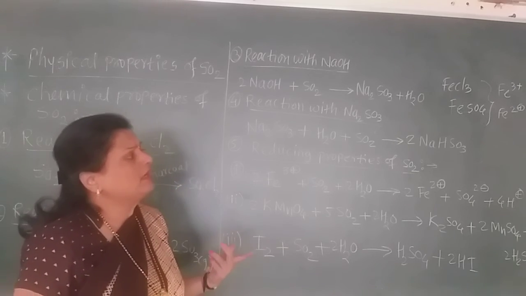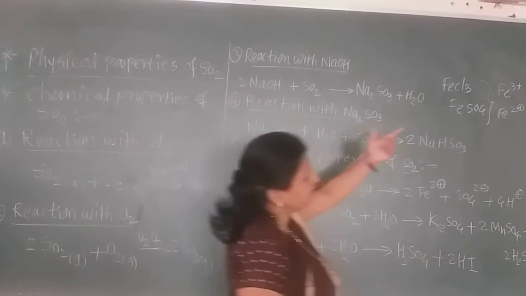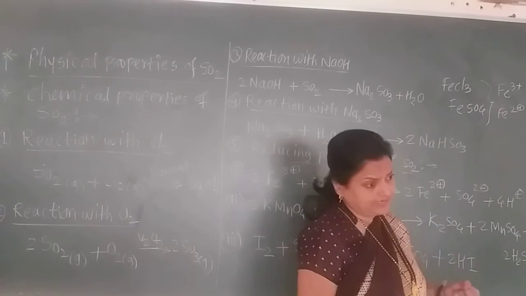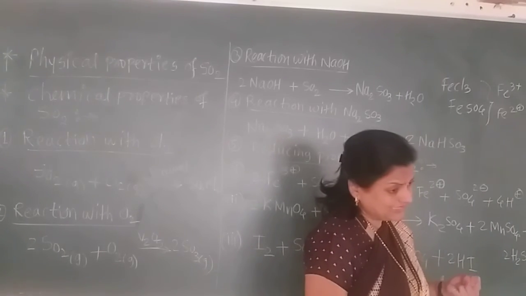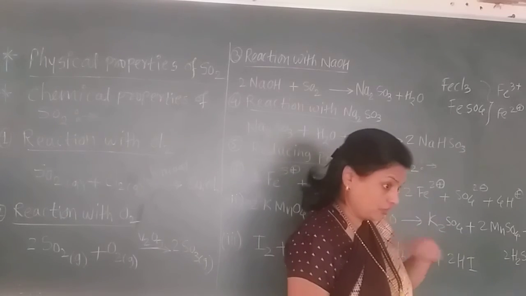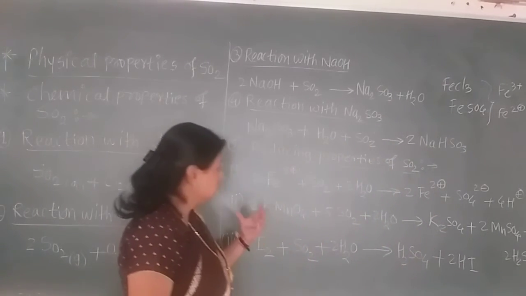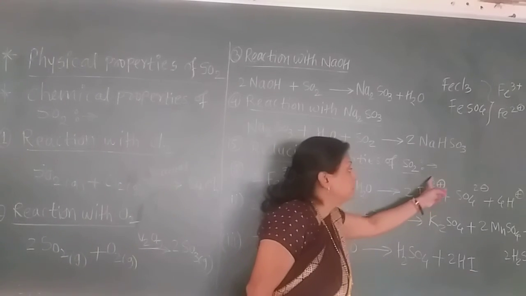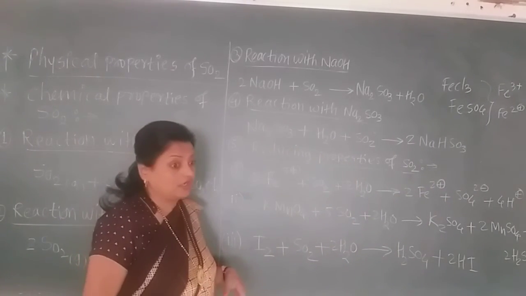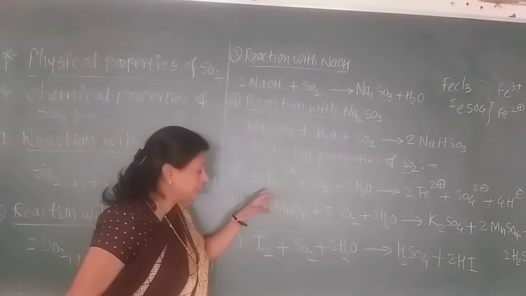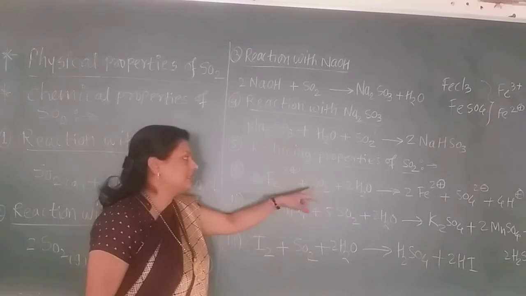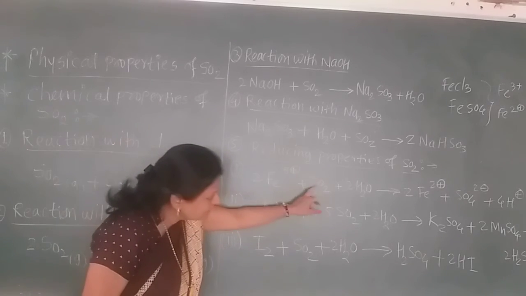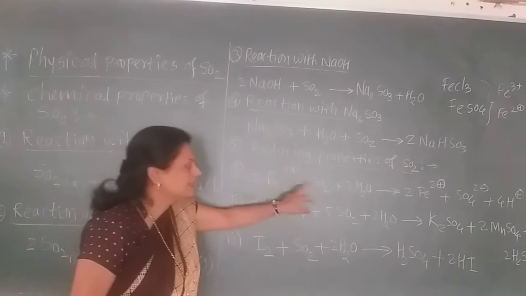Now you know that if the oxidation state decreases, what happens? Electron is accepted, and gain of electron means reduction. Here this Fe+3 is converted into Fe+2, that means gain of electron. So there is a reduction, and it is sulfur dioxide that reduces this Fe+3 ion. So it is the reducing agent, and sulfur dioxide has the reducing property.